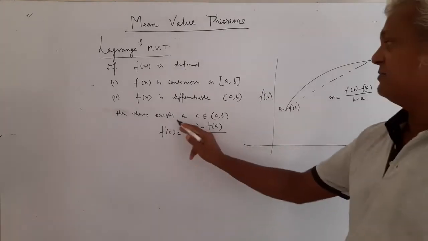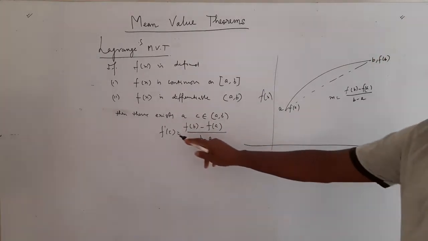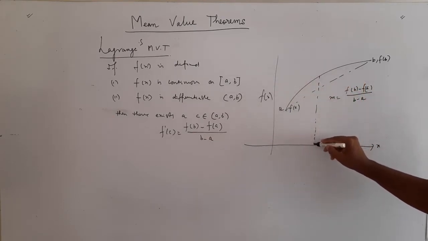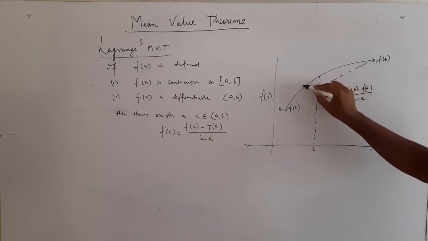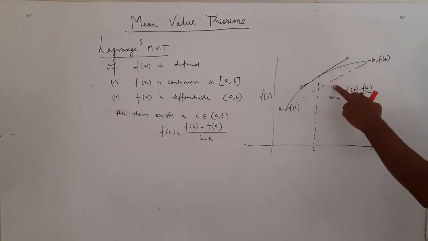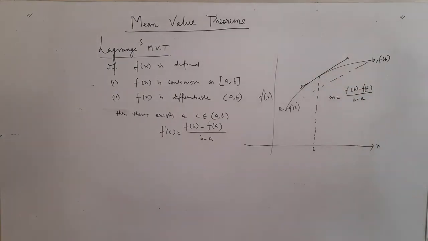Then there exists a number c between a and b such that f'(c) equals this slope. So if you say this is my c, then there is a possibility of finding a tangent which will be parallel to the chord.